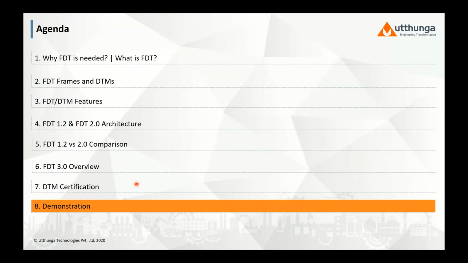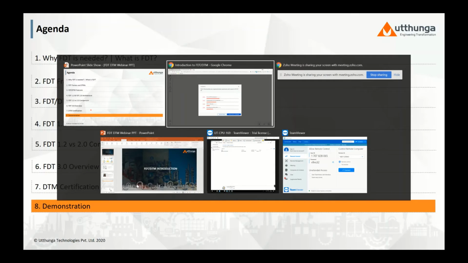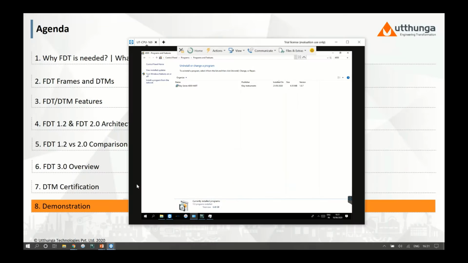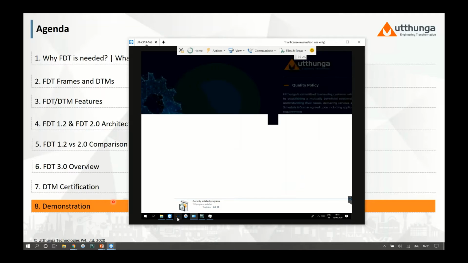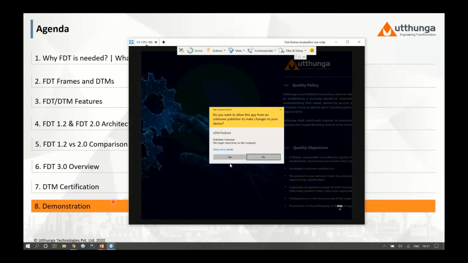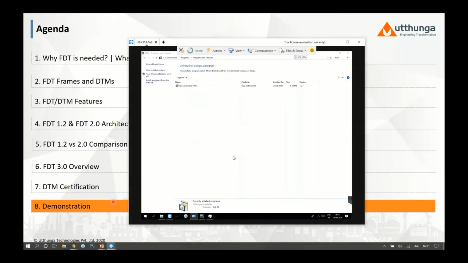I'm going to access a remote system now. This system has the UDTM tool, Asset Vision Basic, and the FieldMate host installed, along with the required communication DTMs.